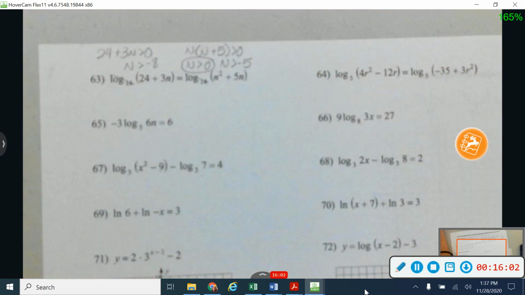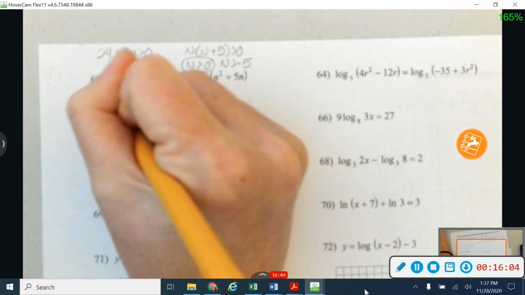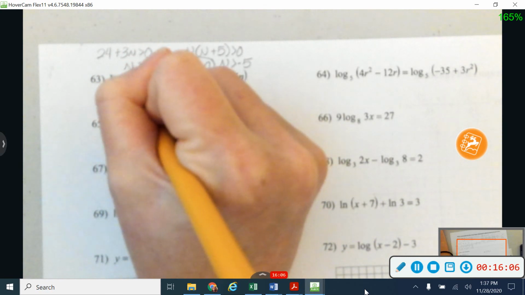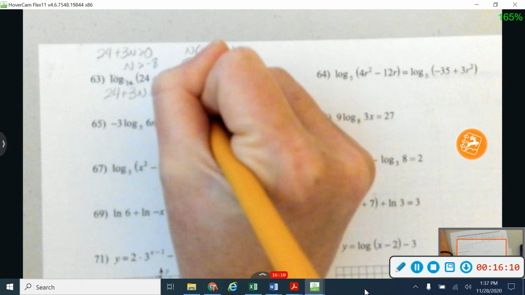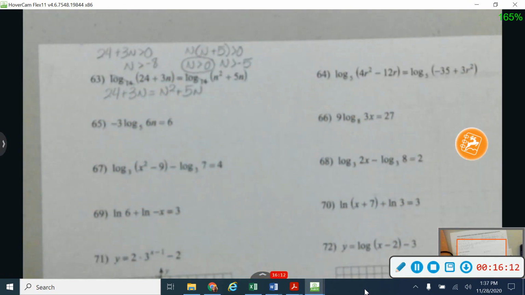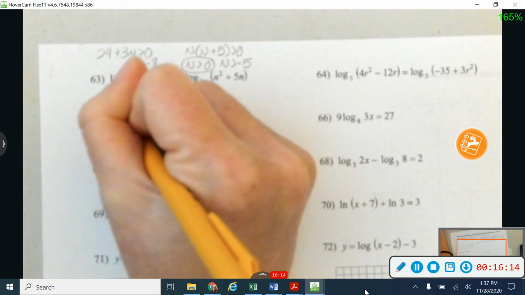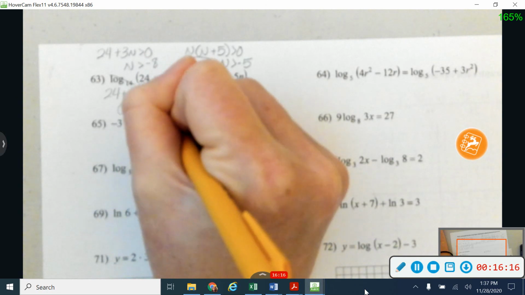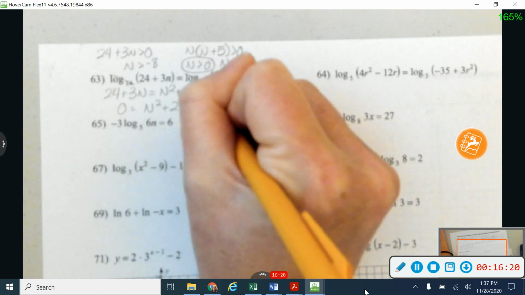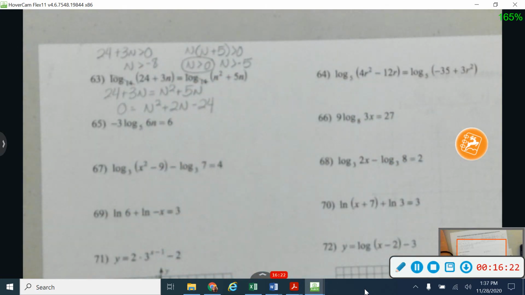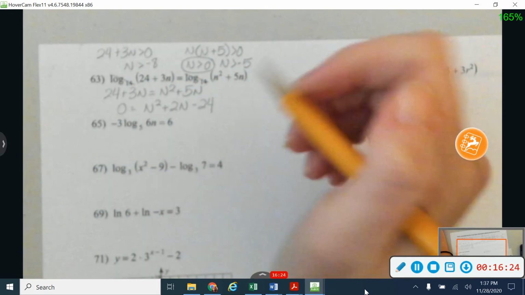Alright, let those cancel out. So that's going to give me that 24 plus 3n is equal to n squared plus 5n. And so let's see here, I've got n squared plus 2n minus 24. Move everything over onto one side together.